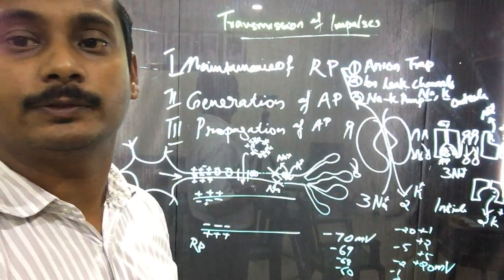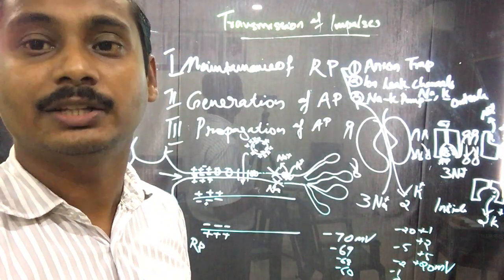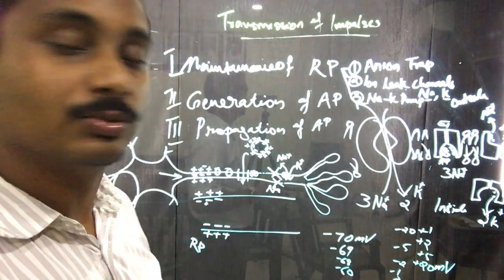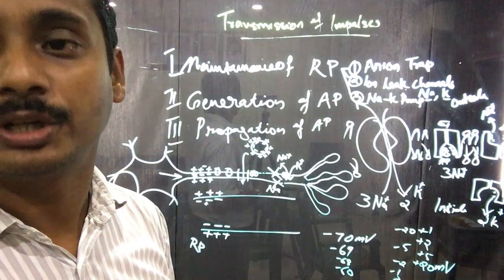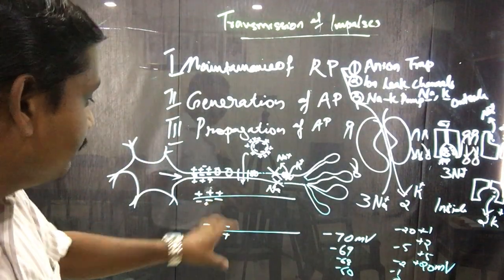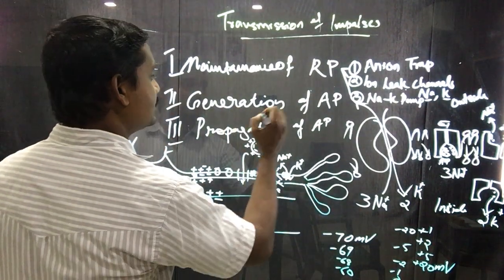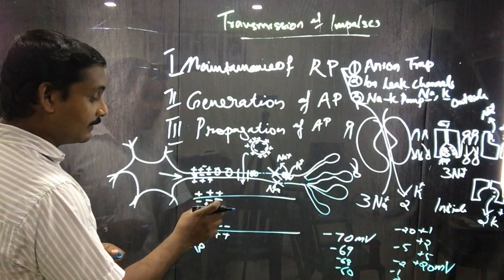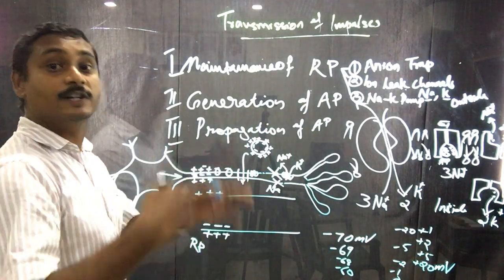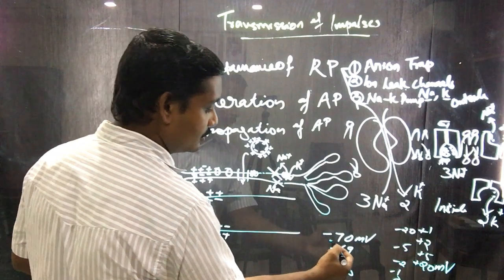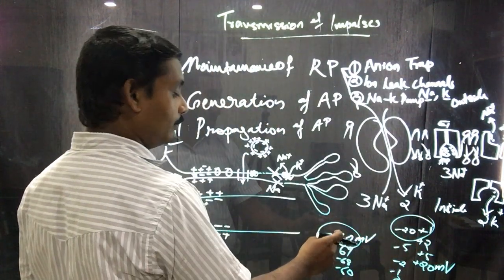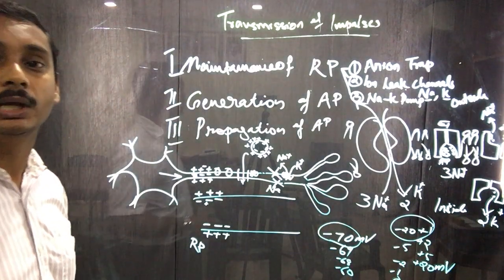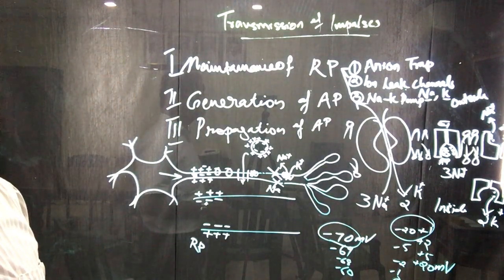Still more sodium ions are coming in, and therefore the charge becomes plus 1, plus 2, and so on up to plus 20. So when we say that during the generation of action potential the resting membrane potential reverses, as I have explained to you here in the case of the charge, it moves from minus 70 millivolt to plus 20 millivolt.